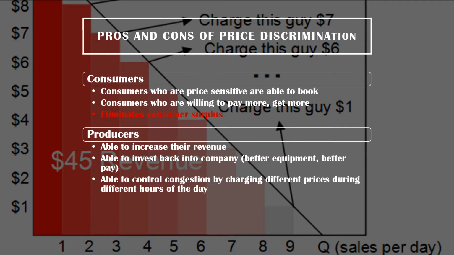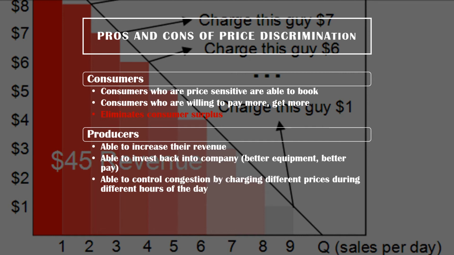Some pros consumers experience are that consumers who are price sensitive are able to still book these flights. Consumers who are willing to pay more get more. However, a con is that this eliminates consumer surplus. Consumer surplus is eliminated because initially airline companies charge consumers the max amount that they are willing to pay. Afterwards, they begin reducing prices for those who are price sensitive.